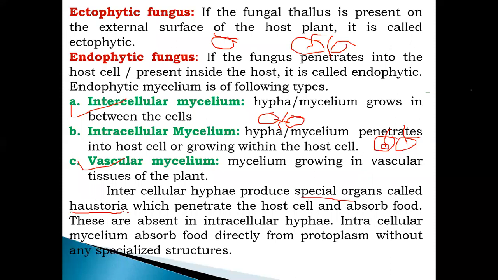This is very important: this organ of absorption is called haustoria. These fungi send their haustoria; you can clearly see the haustoria sent by the intercellular mycelium. While in intracellular mycelium, they absorb the food material directly from the protoplasm without any specialized structure.